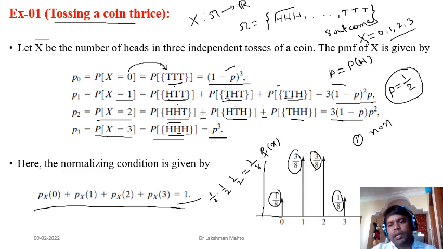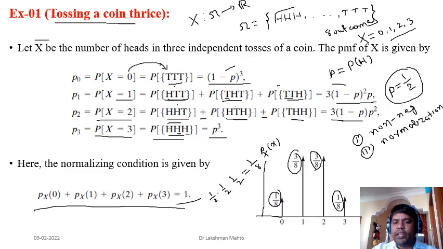Second criteria is the normalizing condition. First condition is the non-negative condition, second condition is the normalizing condition. If you sum up all these probabilities, the summation would be 1. And the third criteria, it will satisfy if you take any two values of the random variable and sum them up, then you can get the probability of that event.